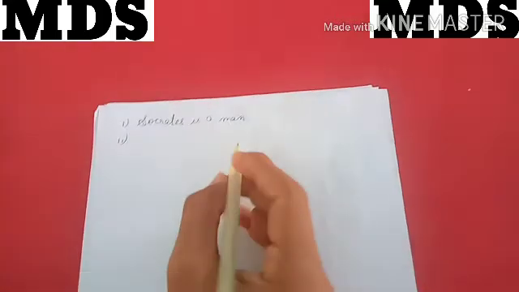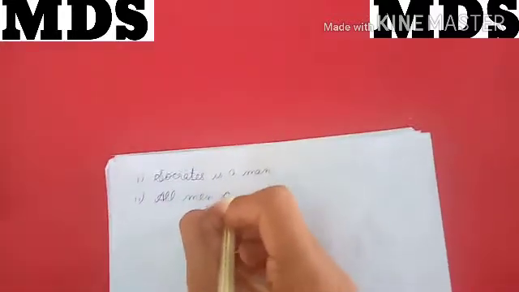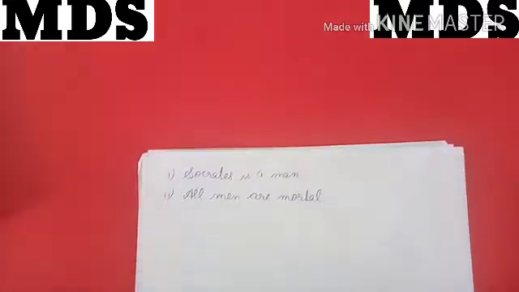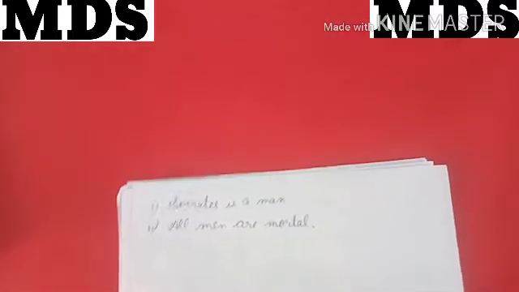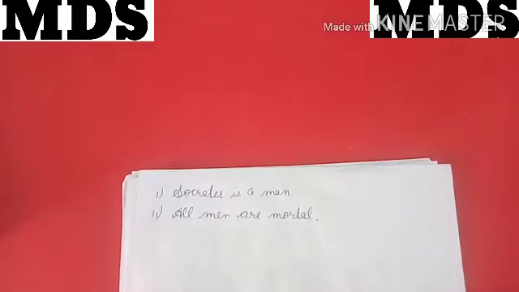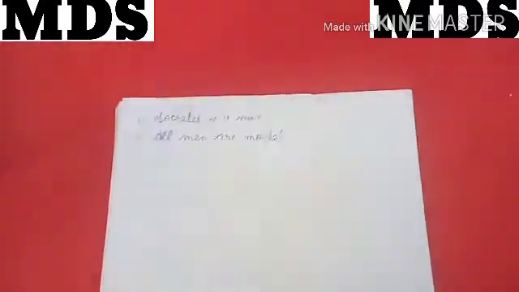And another, all men are mortal. Mortal means they will die. All men will have to die someday, so all men are mortal.